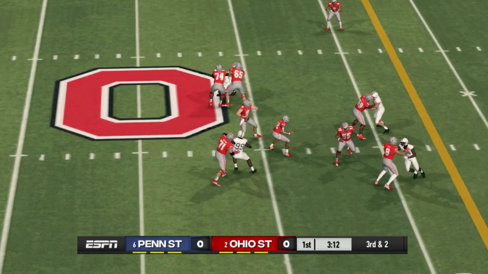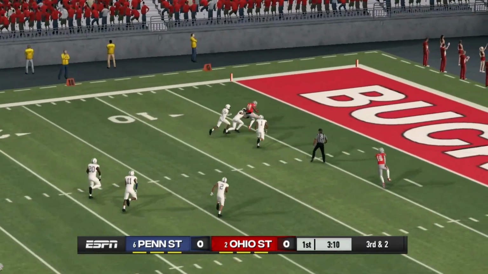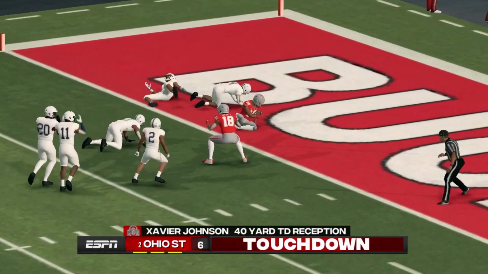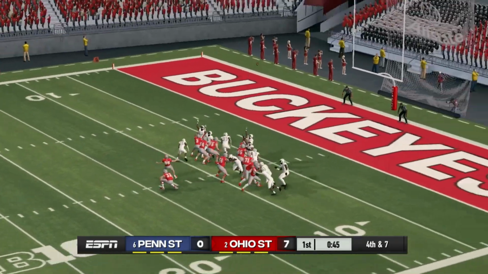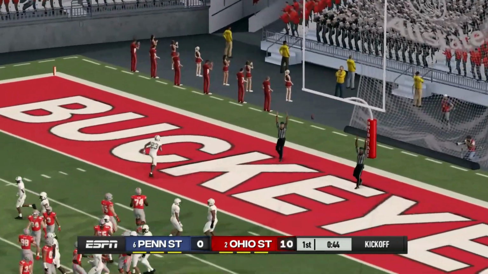First quarter, 3rd down and 2. Kyle McCord with a strike down the left side, caught for the touchdown. Xavier Johnson. Ohio State then adds a field goal. They're up 10-0 here in the first quarter.